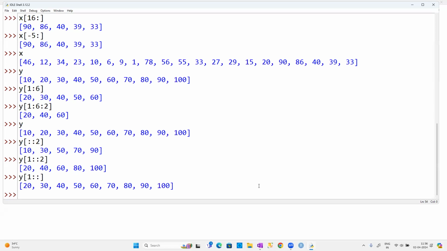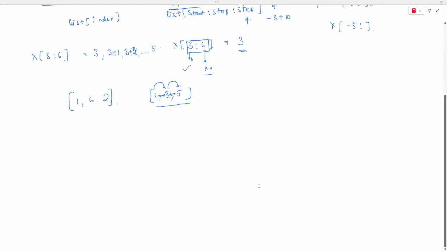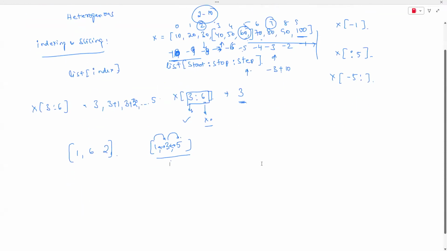Carefully, if you observe, you are specifying where you want to start. Once again, I'll write the numbers, guys. It is going to be 10, 20, 30, 40, 50, 60, 70, 80, 90, 100. So these are the 10 elements we have. Now, observe carefully, guys.